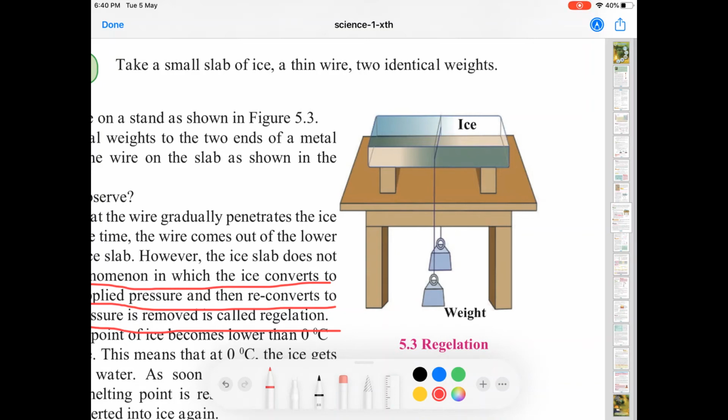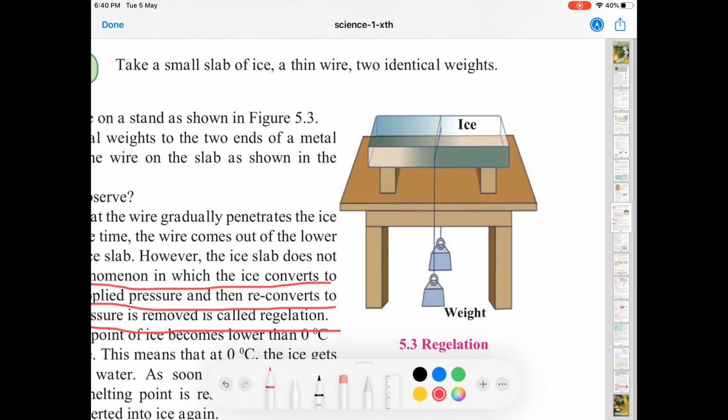Because of the pressure, that ice gets converted into water and the string passes through the water easily. It can be string, it can be wire. Here it is wire, so we'll say wire. The wire passes through the ice easily and then moves on to the next layer. But the moment it moves on to the next layer, the pressure is released on the second layer and the water formed gets reconverted into ice.